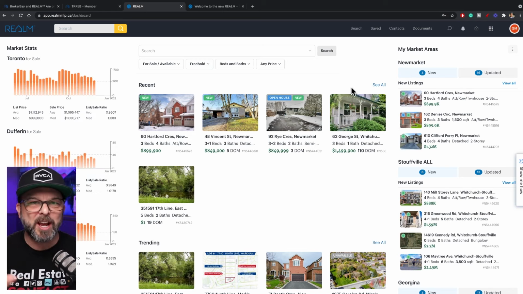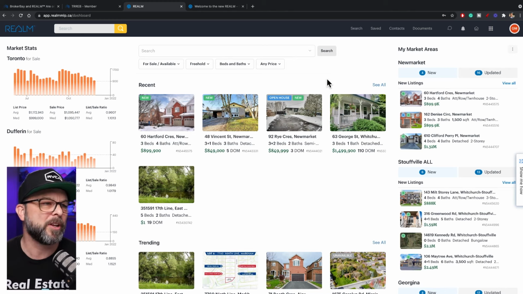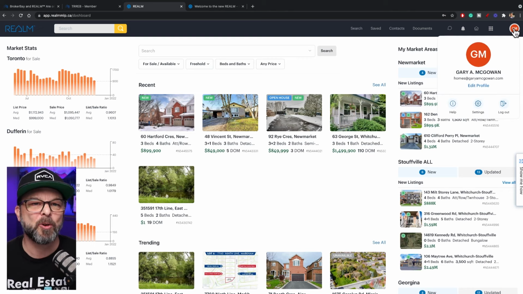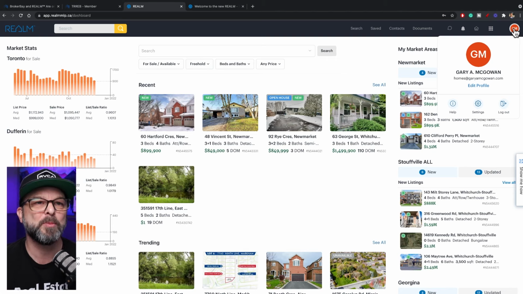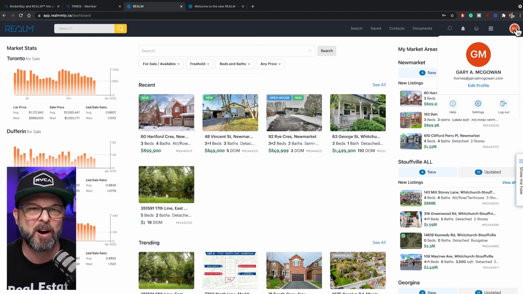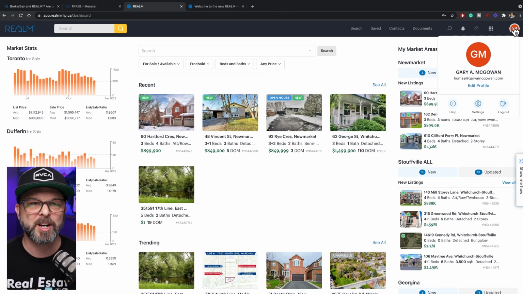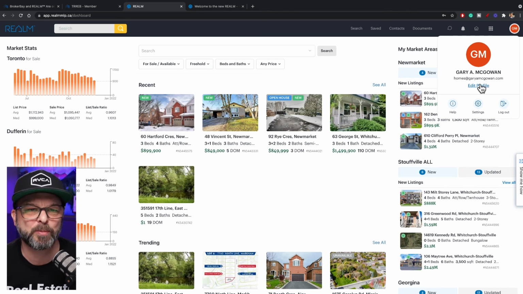And we're going to navigate around this a little bit, and I'll share with you what each of the items does. So starting from right to left, so we're going to go backwards a little bit. The first thing that you're going to want to do is just make sure that your profile is set up. Now, if you've logged in for the first time, there will be a little guided tour of how to set everything up. But you can click on your initials up here and just make sure that your profile is correct. And you can do that by clicking edit profile or settings.